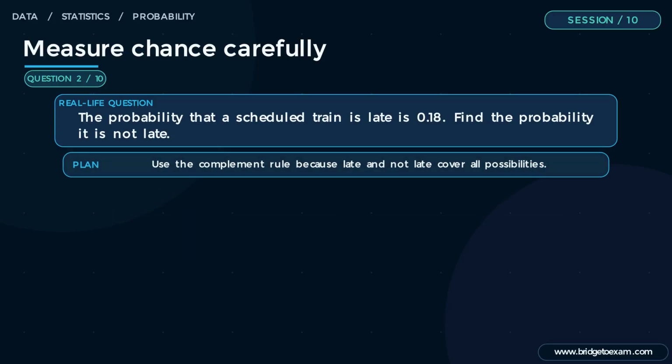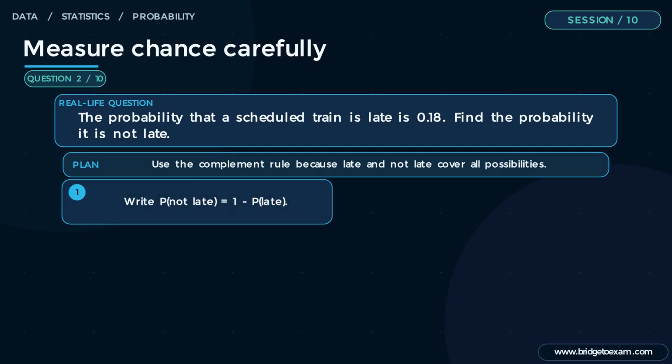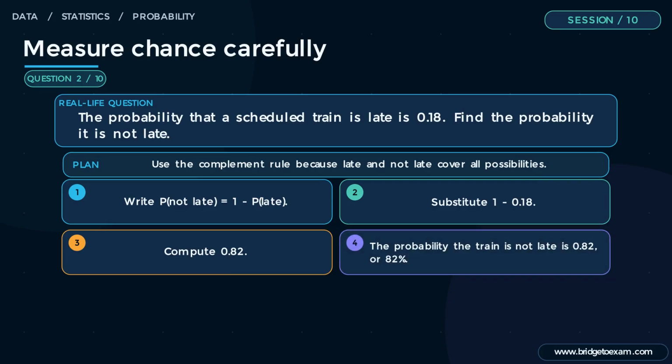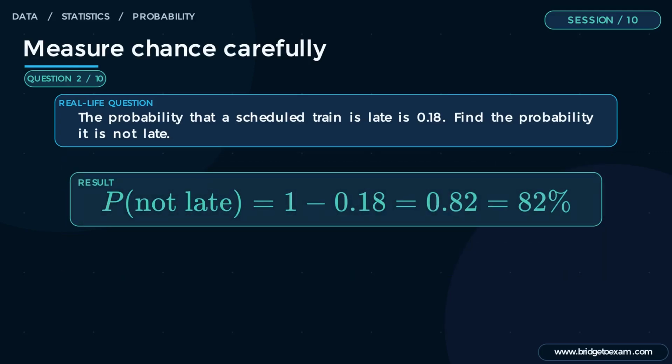Step 1. Write P(not late) equals 1 minus P(late). Step 2. Substitute 0.18. Step 3. Compute 0.82. Step 4. The probability the train is not late is 0.82 or 82%. Quick check. The event and its complement sum to 1: 0.18 plus 0.82 equals 1. This matters in real life because commuters use on-time probability when comparing travel options.